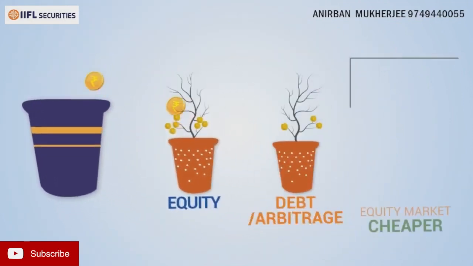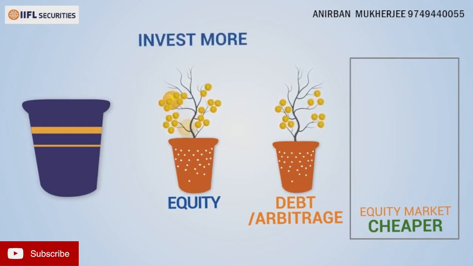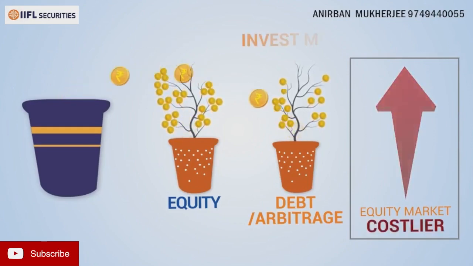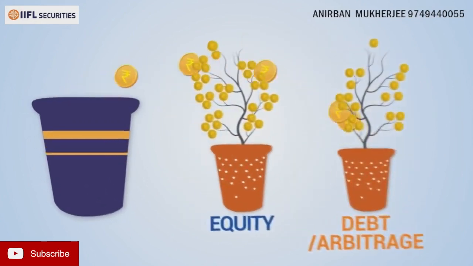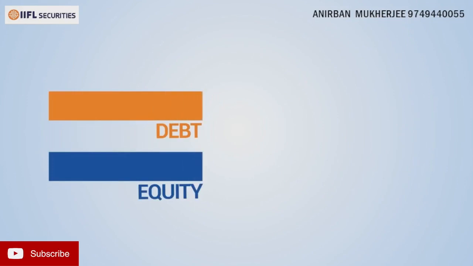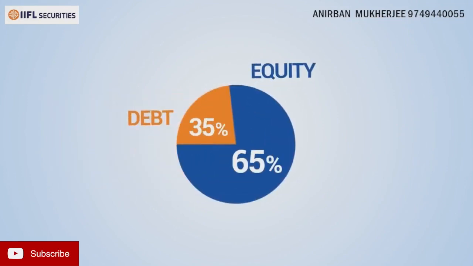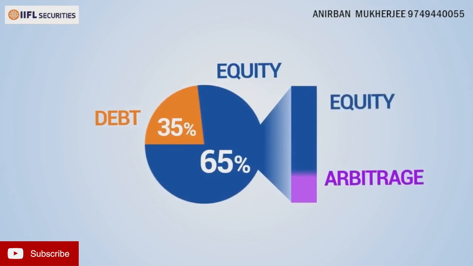Simply put, when the equity market is cheaper, they invest more in equity, and when the equity market is costlier, they invest more into debt and arbitrage to offer the downside protection. Most of these funds offer equity taxation by maintaining a minimum of 65% allocation in equity and arbitrage put together.